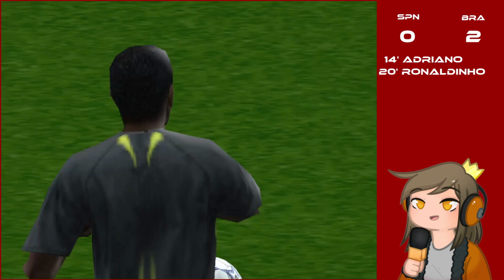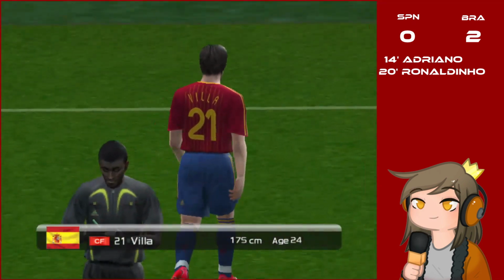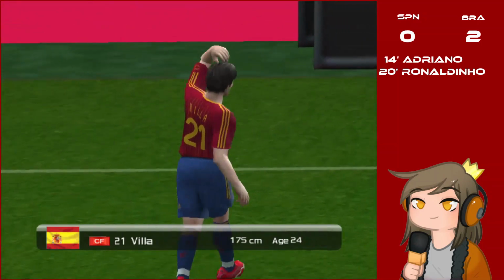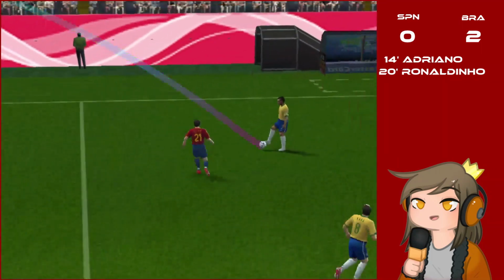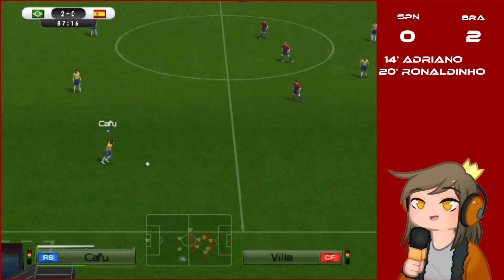It's a free kick now. And a yellow card for David Villa. He complains a lot about this yellow card. But it was actually a yellow card. There's nothing to complain about.